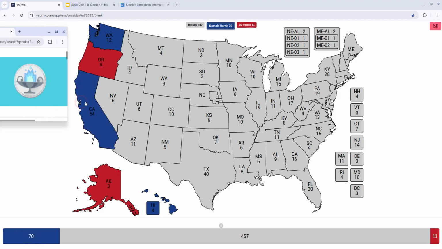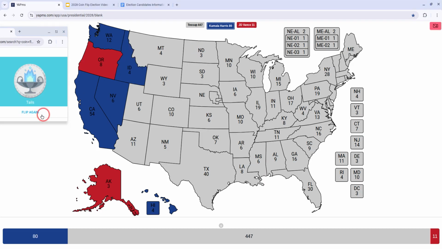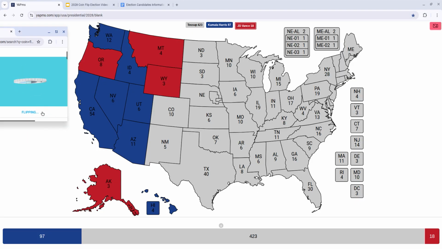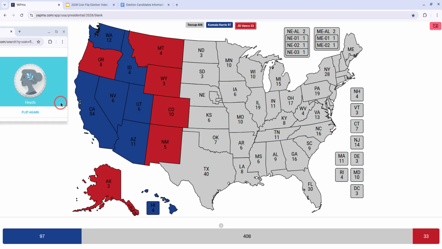Alright, Harris just won both California and Nevada. She also has won Idaho, Utah, Arizona. Alright, Vance has won Montana. Next is Wyoming with 3. Colorado with 10. New Mexico with 5. North Dakota. South Dakota.